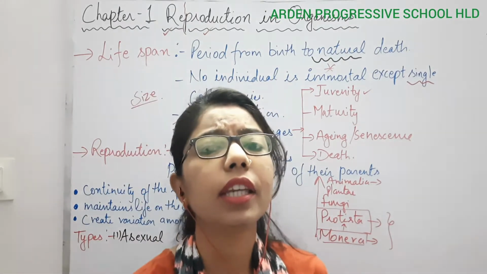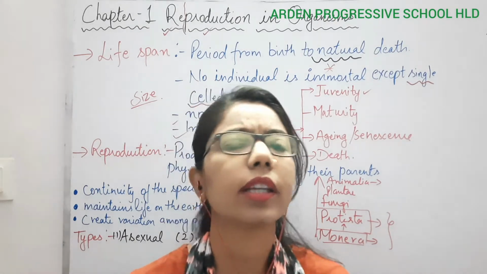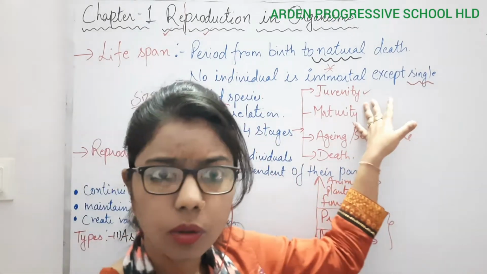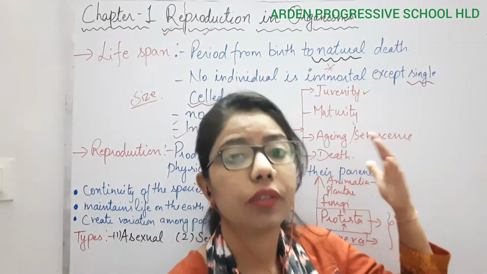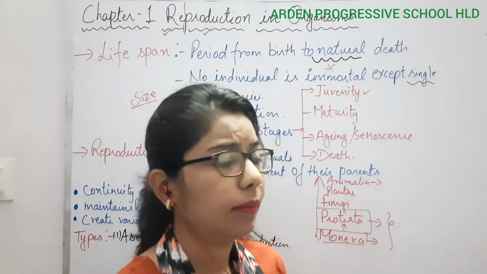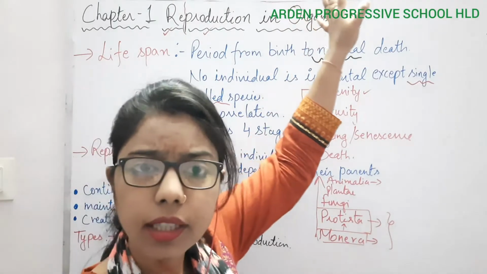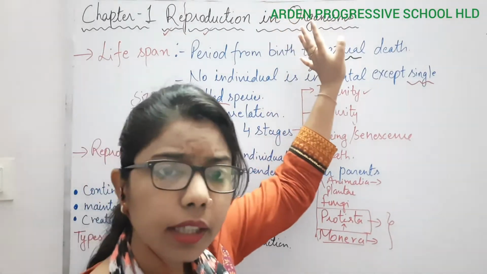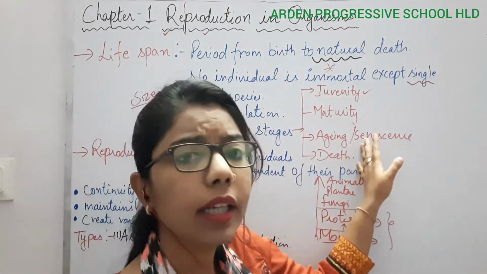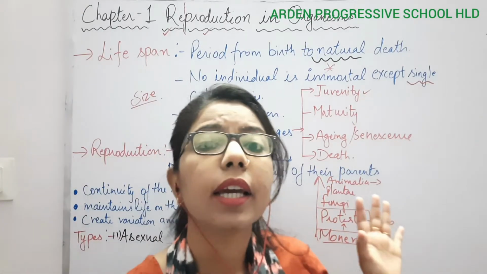It means that something is very new. As any organism takes birth, at that time it is juvenile. But for entering into the reproductive phase, this juvenility must be completed.